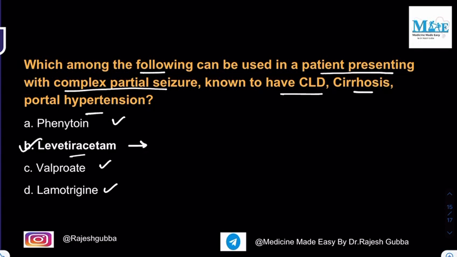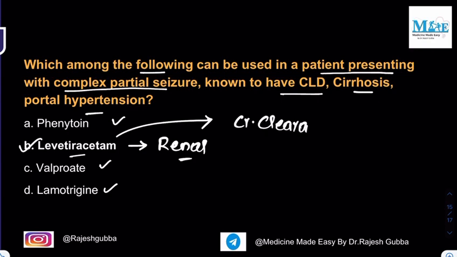Whereas levetiracetam is excreted through the kidney. That is the reason why you have to adjust the dose of levetiracetam according to renal function, that is, according to the creatinine clearance. Whereas it is not hepatotoxic. So in case of chronic liver disease, cirrhosis of liver, and portal hypertension, levetiracetam can be given comfortably.